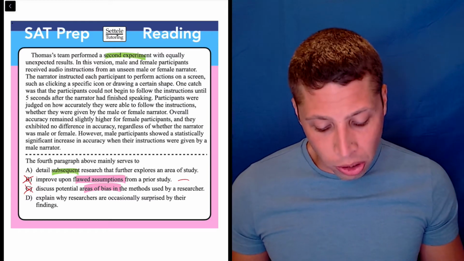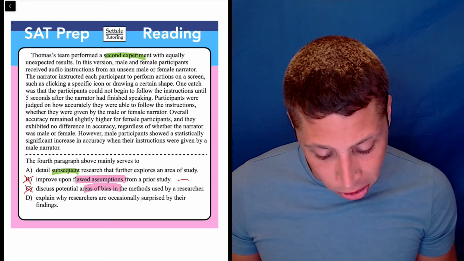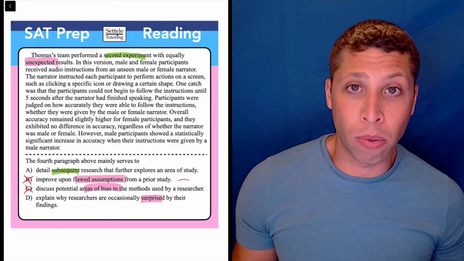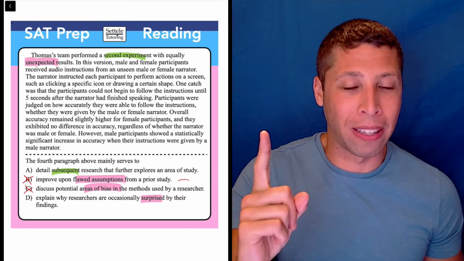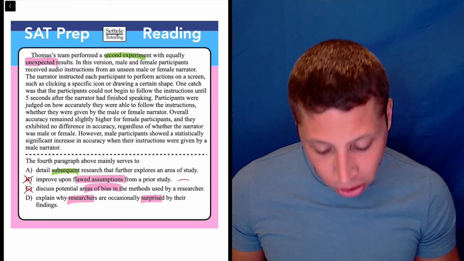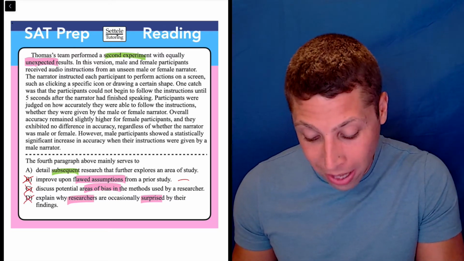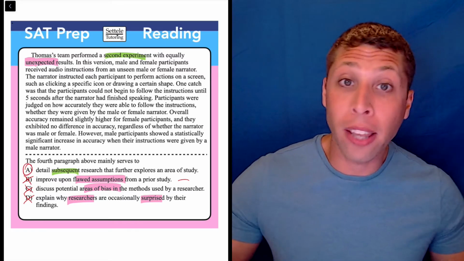Choice D, explain why researchers are occasionally surprised by their findings. Well, there is a little bit of a trap here. Surprised is a strong word, and we do have at the beginning that they say these are unexpected results, but it's about one study, one unexpected result. It is not about all the researchers, and we cannot make assumptions about all of science just by this one experiment in this one passage. So that's way too broad as well, and that lets us pick the weaker answer.